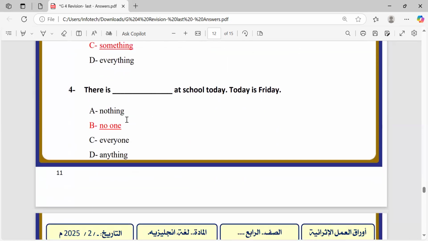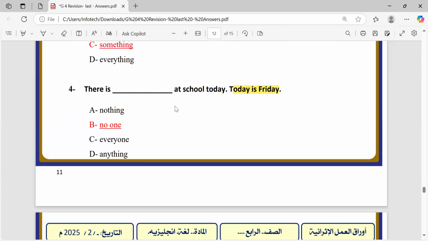Four, there is no one at school. It's Friday. As all people know, in most Arab countries, no one goes to school on Friday. And so there is no one at school on Friday. This is the meaning.